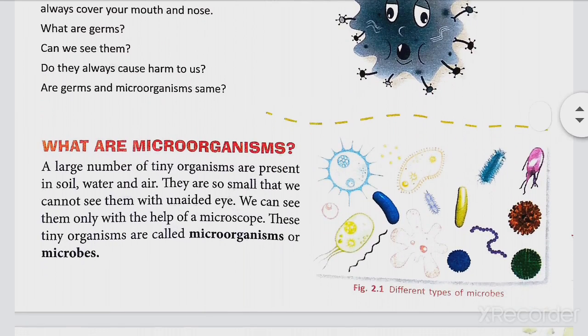What are microorganisms? A large number of tiny organisms that are present in soil and water and air. They are so small that we cannot see them with unaided eyes, that is, with naked eyes. We can see them only with the help of a microscope. These tiny organisms are called microorganisms or microbes.